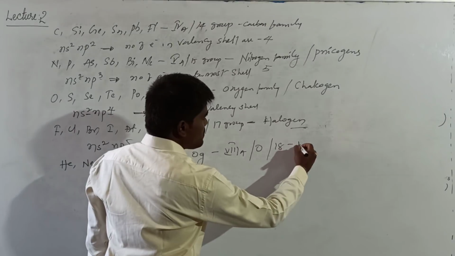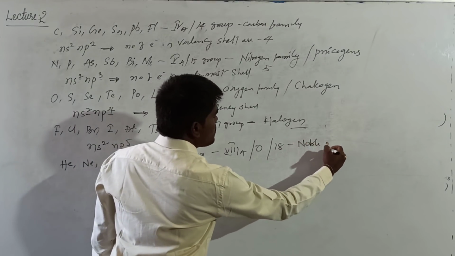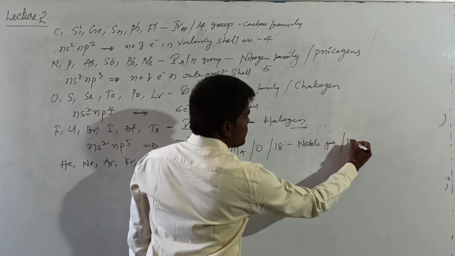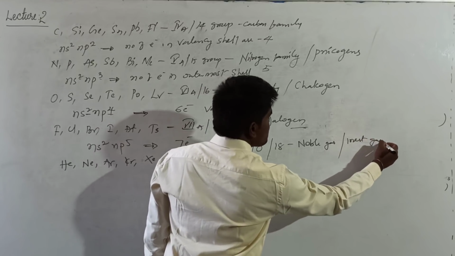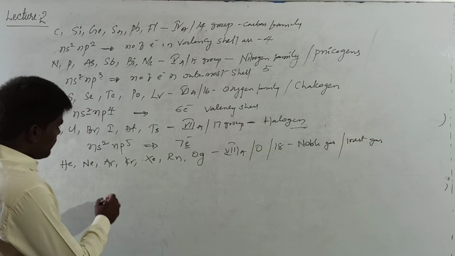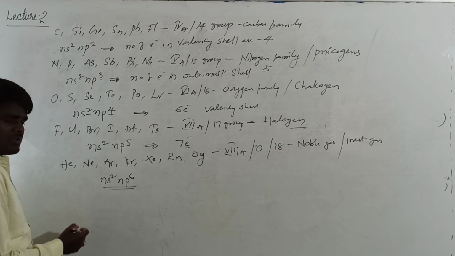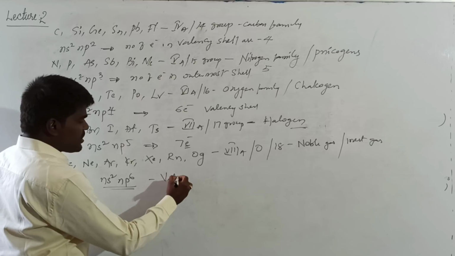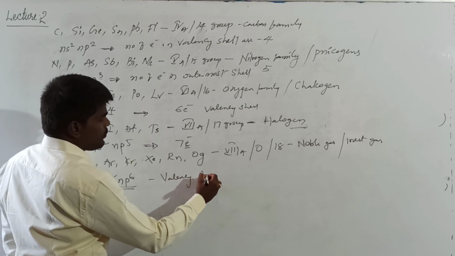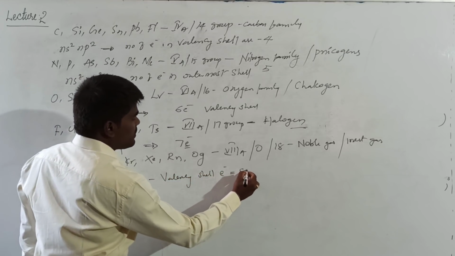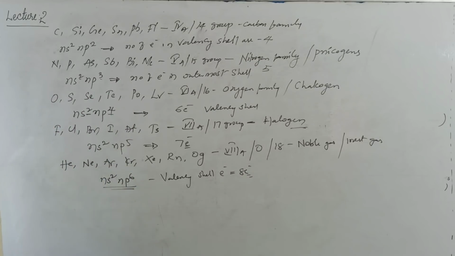They are also called noble gases or inert gases. The general valence electronic configuration of all these elements is ns2 np6. The number of electrons in the valence shell is 8, completely filled. Because of that reason they are very stable. This is about the P block elements. Hope it is clear so far.